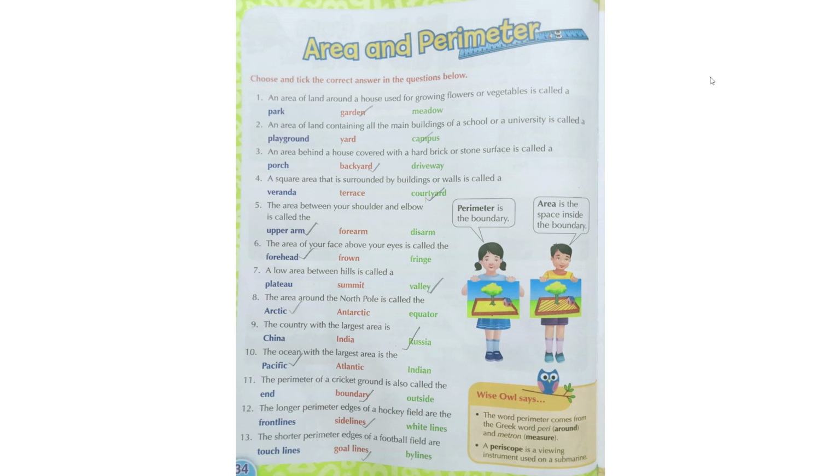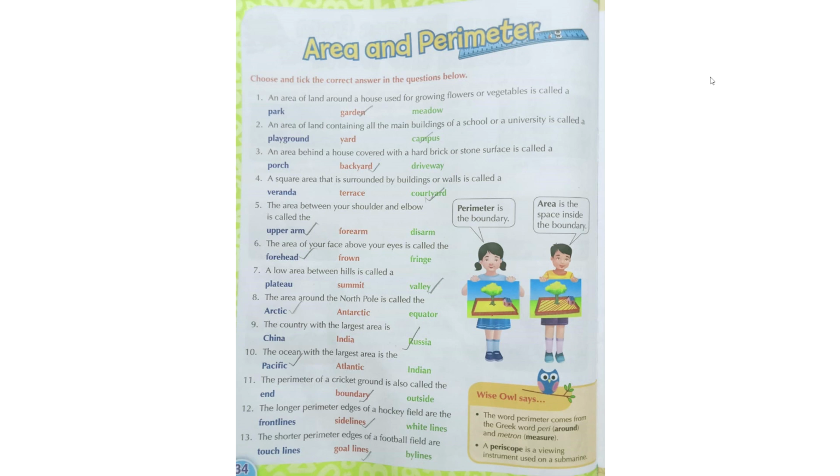We can read the question and find out the answer. An area of land around a house used for growing flowers or vegetables is called a dash. Some area in the house where we grow flowers and vegetables. What do we call that area? Park, garden, or meadow. Garden is the answer.